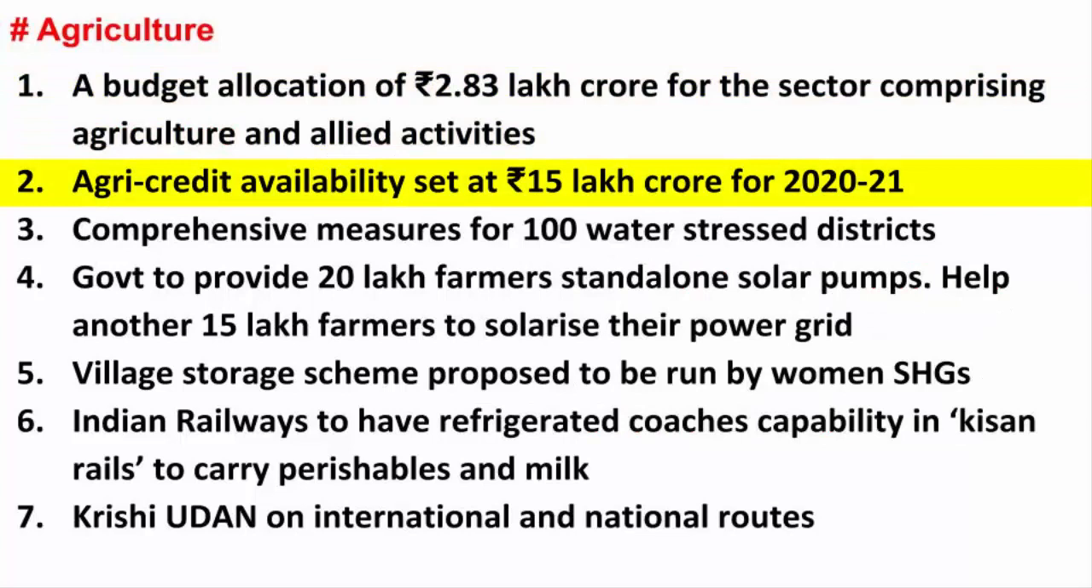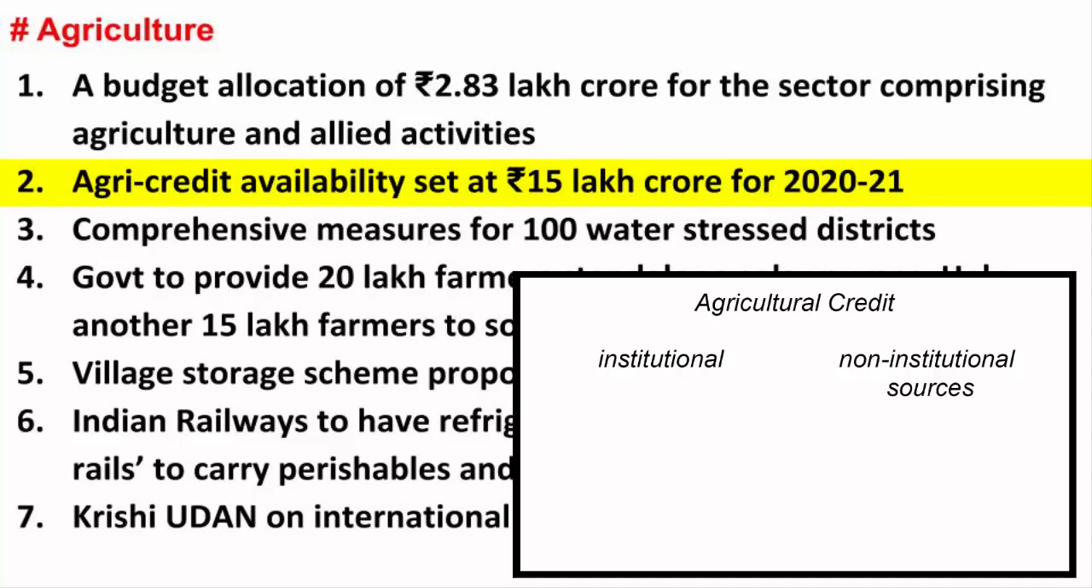The government has set the agricultural credit availability to 15 lakh crore for 2020-21. Agricultural credit is required to buy machines like tractors, threshers, harvesters, water pumping sets, etc. Then chemical fertilizers, seeds, etc. The source of agricultural credit can be broadly classified into institutional and non-institutional sources. Non-institutional sources include money lenders, traders and commission agents, relatives and landlords. But institutional sources include cooperatives, commercial banks including the SBI Group, RBI and NABARD.